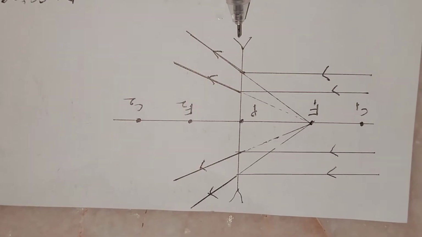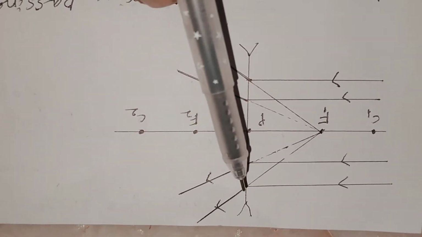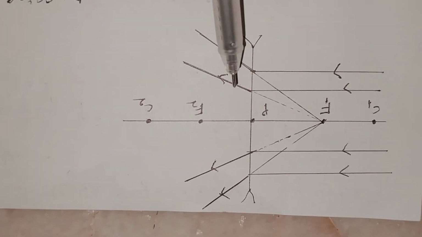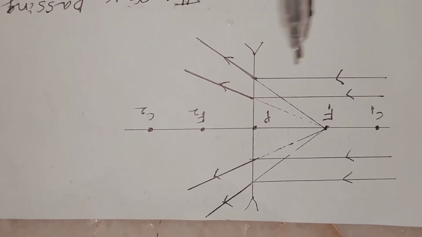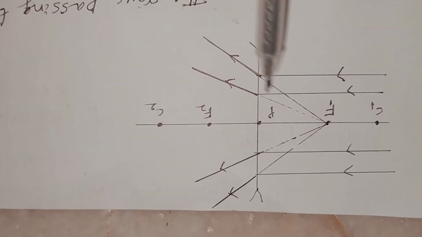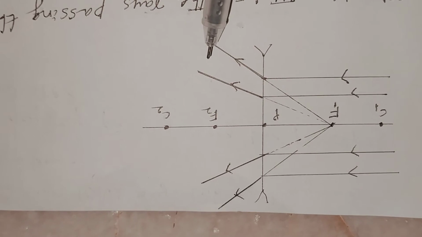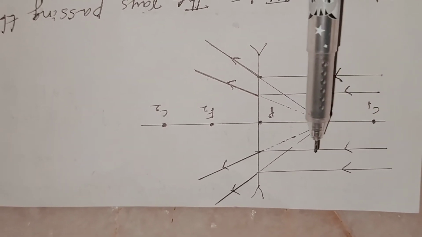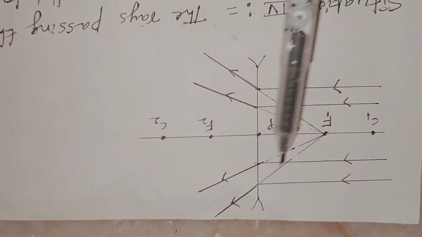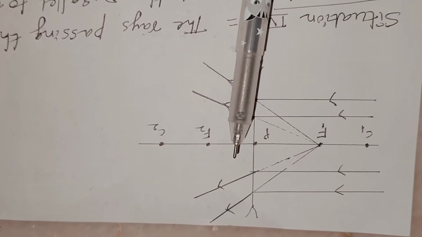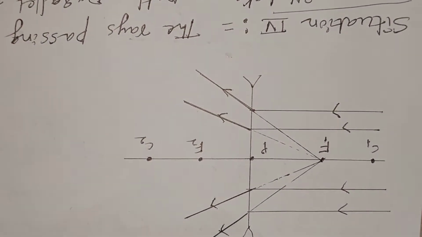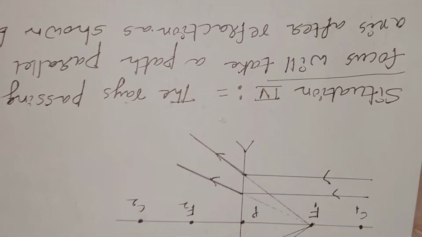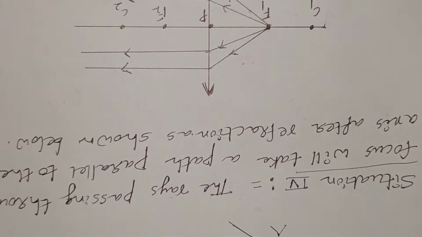After striking the lens, the light rays diverge, but appear to be coming from the focal point. Here, in the case of a concave lens, the object is on one side of the lens, and the image is also formed on the same side. That is the significance of the concave lens.